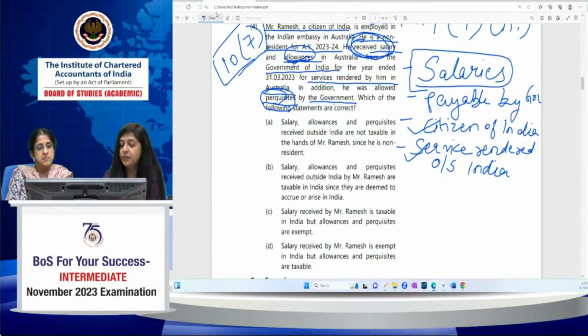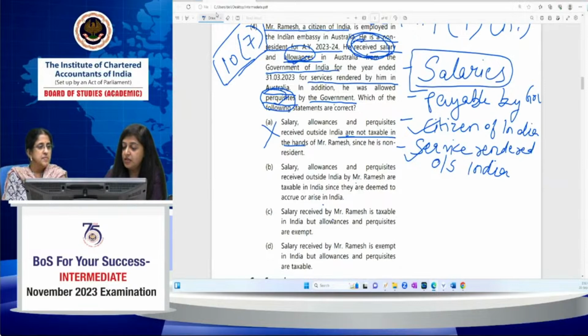Salary, allowances and perquisite received outside India are not taxable in the hands of Mr. Ramesh since he is a non-resident. It's a wrong answer because it is deemed to accrue or arise in India, so we can't say that it is not taxable in India. Salary, allowances and perquisite received outside India by Mr. Ramesh are taxable in India since they are deemed to accrue or arise in India. This is an incomplete statement because they are deemed to accrue or arise in India, but there is a specific exemption under section 10 clause 7 regarding the allowances and perquisite.